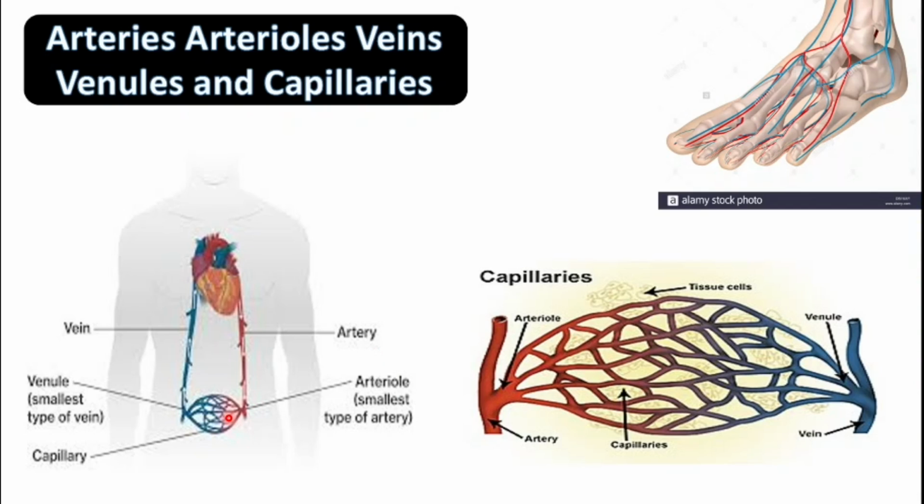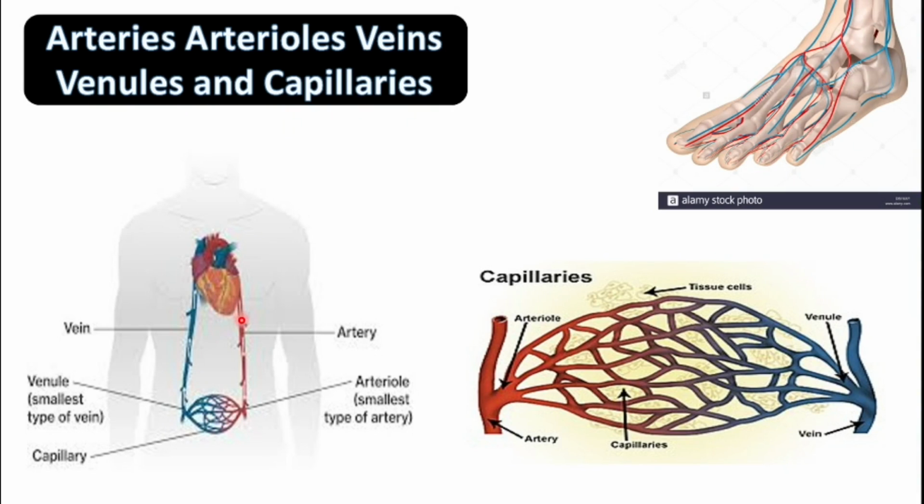These small arterioles are further divided into the smallest blood vessels which are known as the capillaries. So the blood from the heart comes into the arteries and the arterioles, and then into the capillaries where the gas exchange takes place.